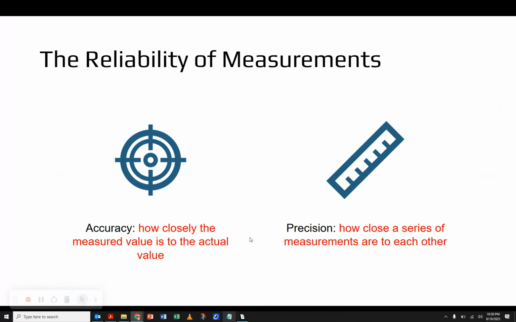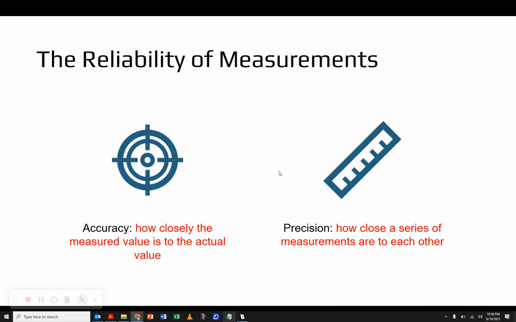Sometimes I think of being accurate as being accurate. It's all about hitting that right value and the goal, the target. Precision, on the other hand, is how close a series of measurements are to each other. So you don't have to be right, you just have to be close to the other measurements that you've made. And as you can kind of tell, you'd have to make repeated measurements to be able to be precise. One single lucky shot could be accurate, but it doesn't really show the same level of skill as precision. So you can be one or the other, but of course the best measurements would be both accurate and precise.